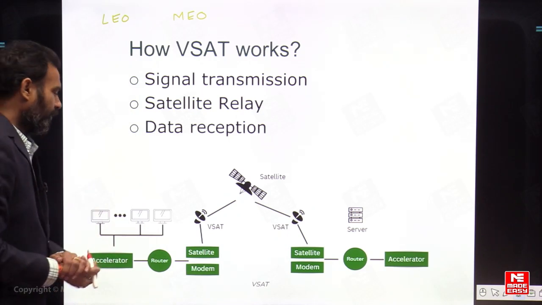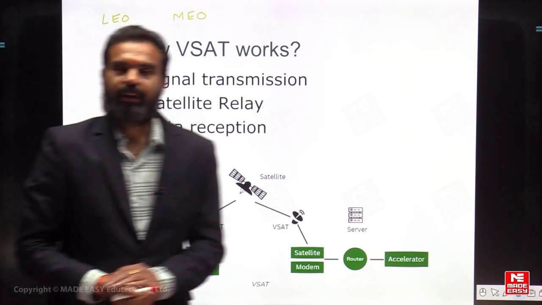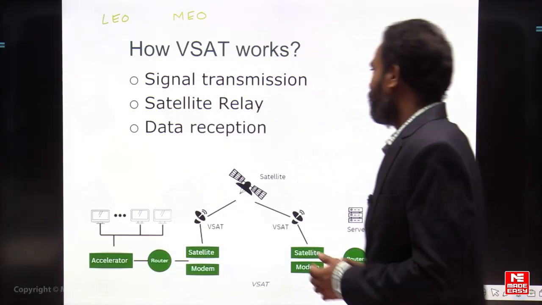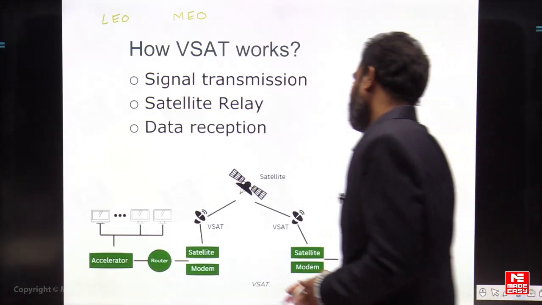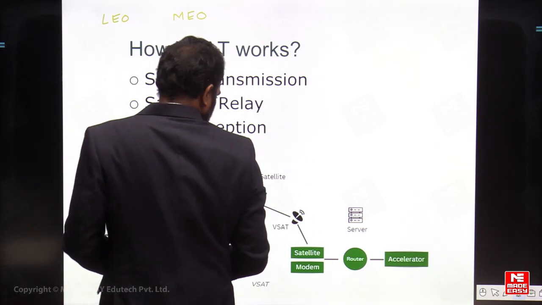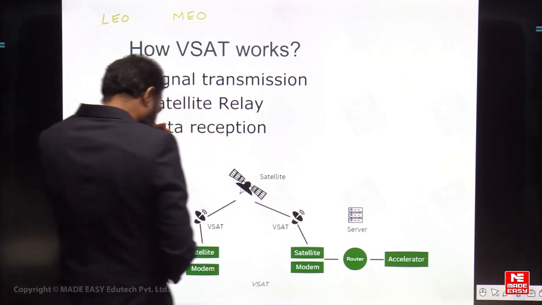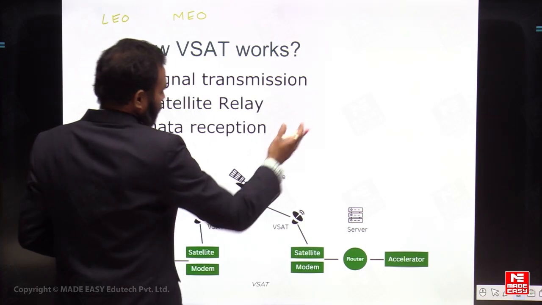The first thing is, from the Earth station we are going to be sending the signal. The signal has to be transmitted from the Earth station. So when the signal is transmitted from the Earth station, it is going to use the signal which has to be sent from the satellite. So it goes to one of the portions, the satellite relay.